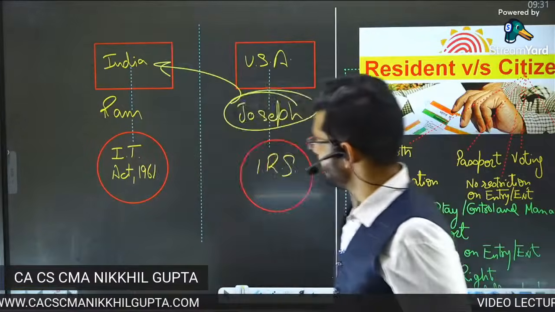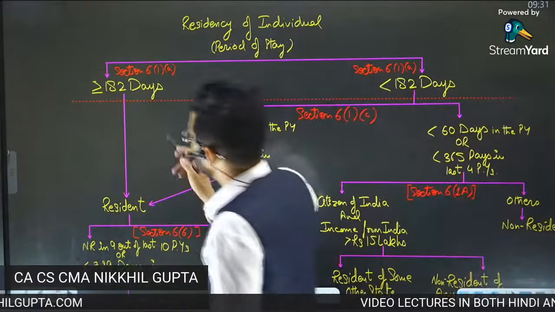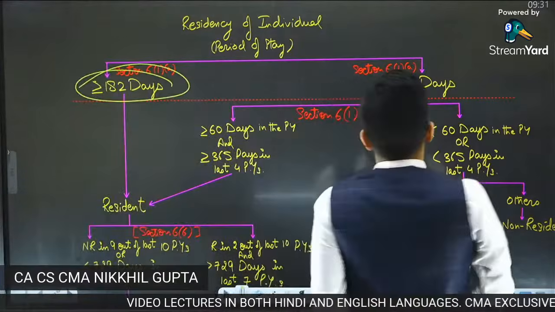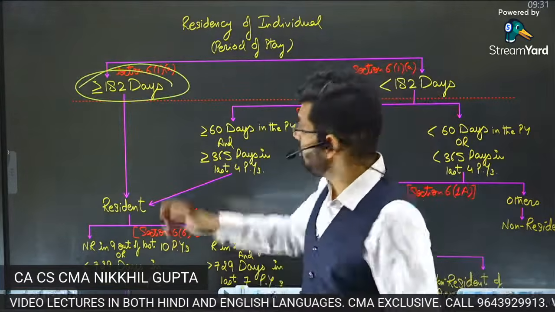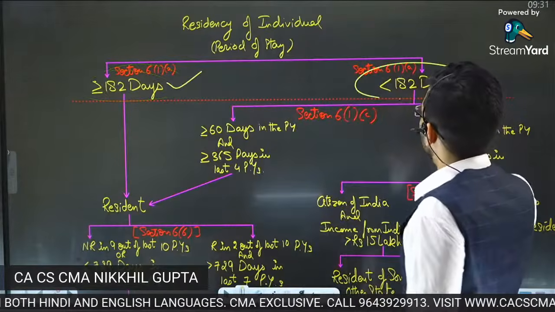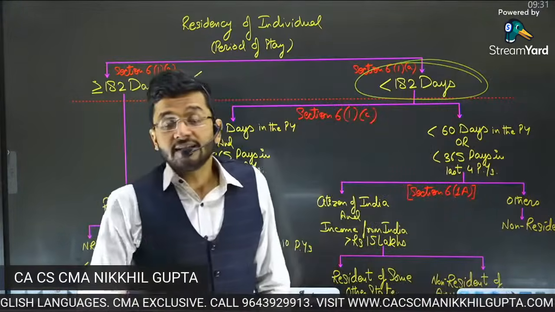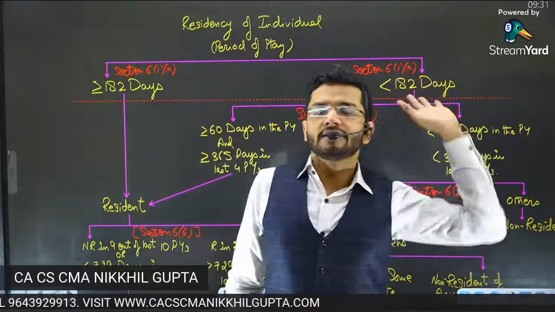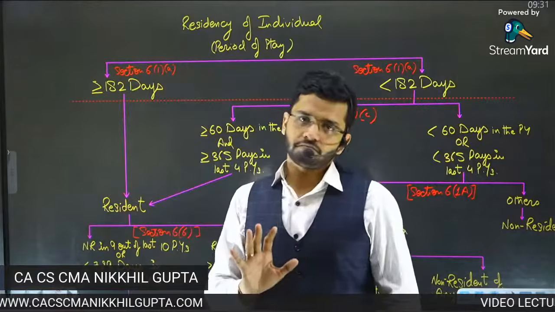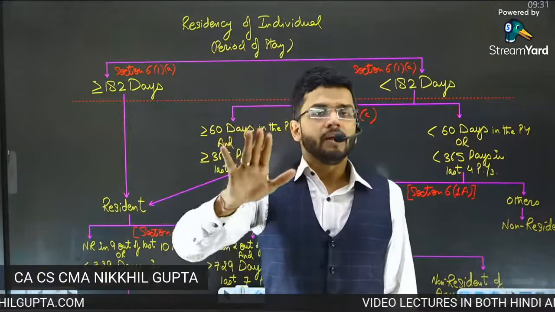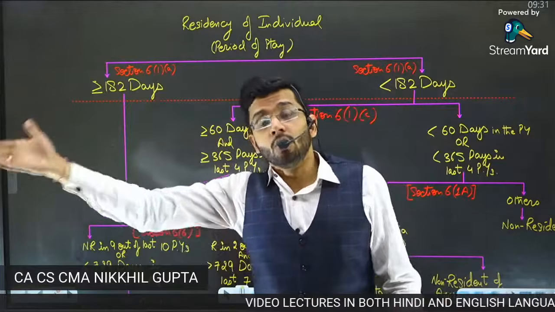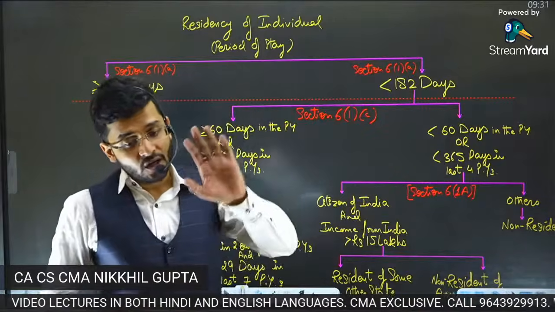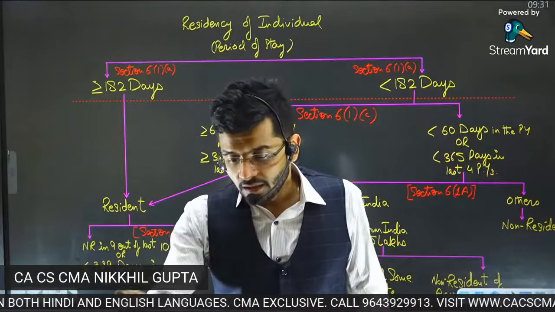So the first base rule which I'm going to explain now is, if you are in India for more than or equal to 182 days, then this particular person is a resident of India. And if he is staying in India for less than 182 days, then I will say that he is a non-resident in India. He is not a resident in India. Base rule one, very simple. If you stay in India for 182 days or more, you are a resident of India. If you stay in India for less than 182 days, then you are not a resident in India. That is the conclusion that I'm drawing.